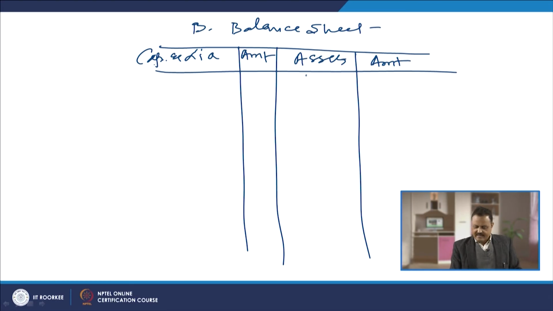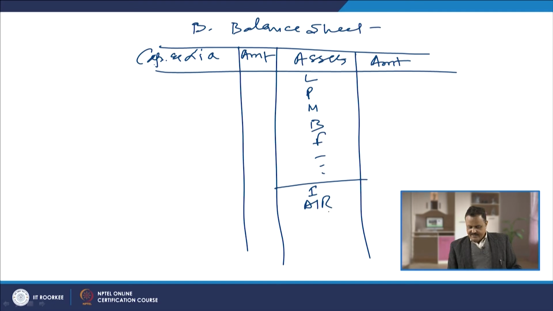You need to put here land, plant, machinery, buildings, furniture and the other fixed assets. Then you will have to assess the current assets like inventory, accounts receivables, prepaid expenses, and then the cash.